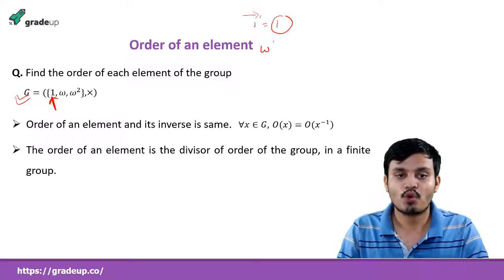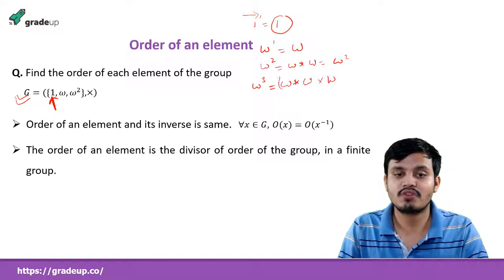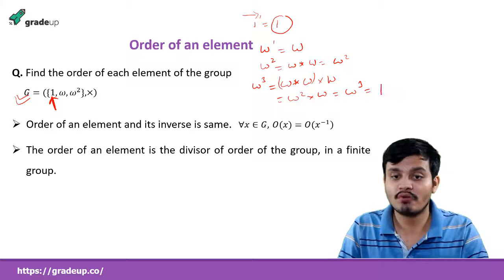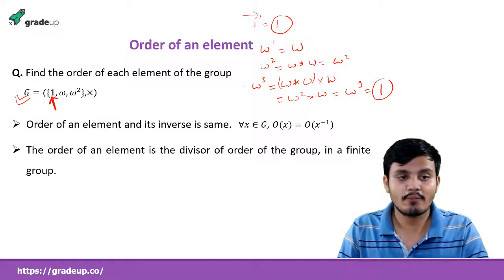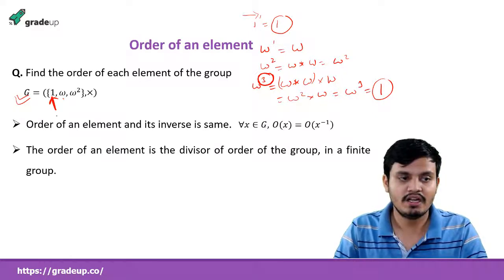Now for omega: omega^1 is omega, which is not the identity. Omega square is omega into omega, which is also not equal to 1. Omega cube is omega square into omega, and we get omega cube equal to 1. So the order of omega is 3. What is the order of omega? 3.